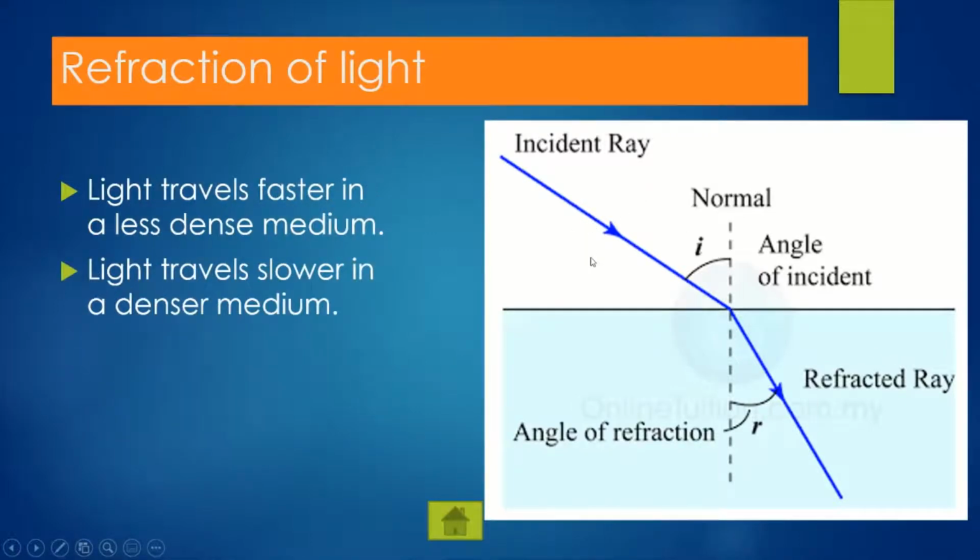Now, as light travels from air to a medium of different optical density, for example, from the air to water or to glass, light travels faster in the air as compared to in water or in glass. So it travels slower in those. Air is of lower optical density, so it is less dense, so light travels faster compared to in a more dense medium. Light travels slower in the denser medium.